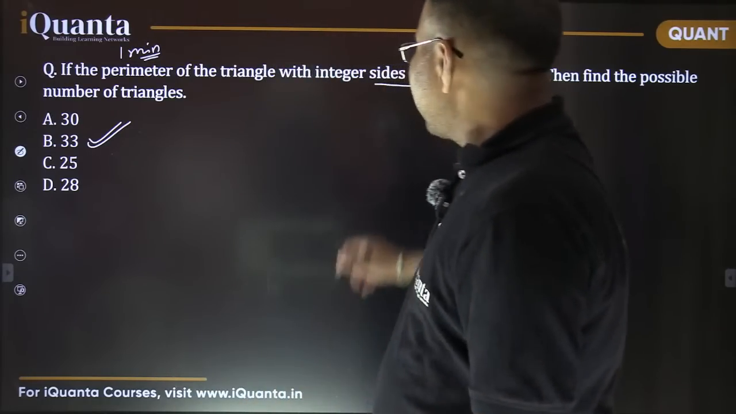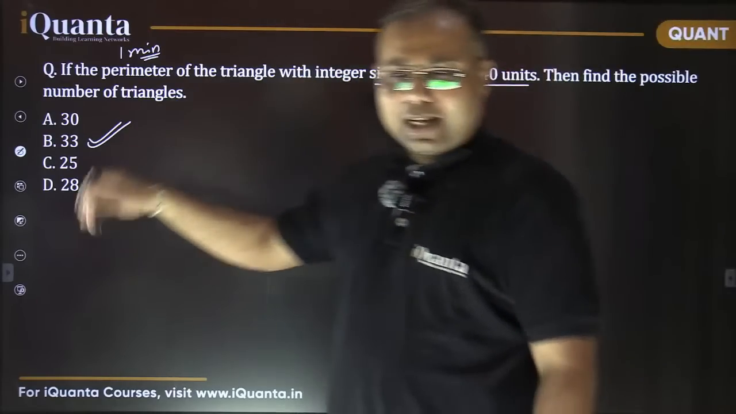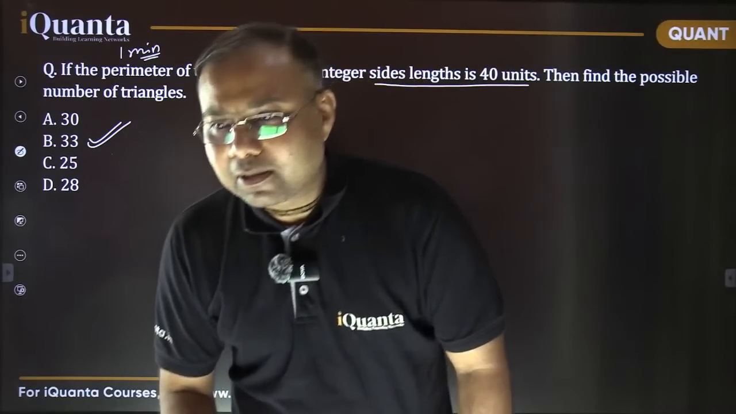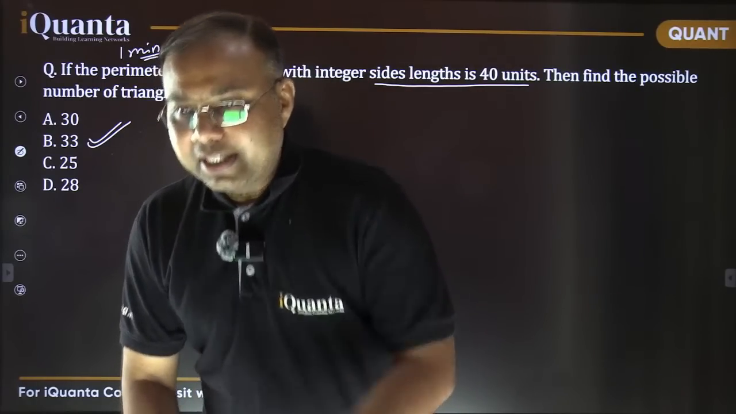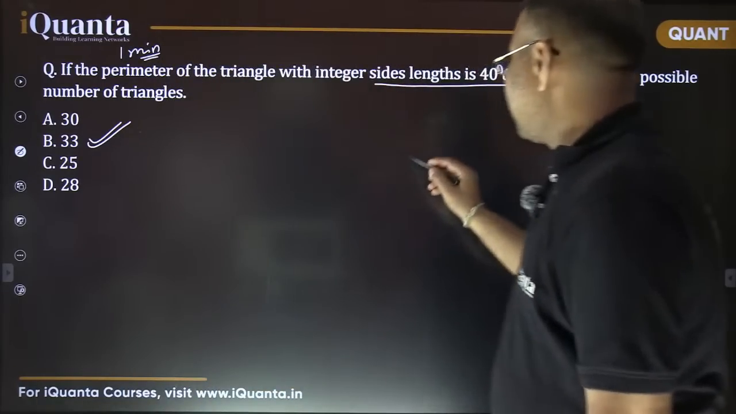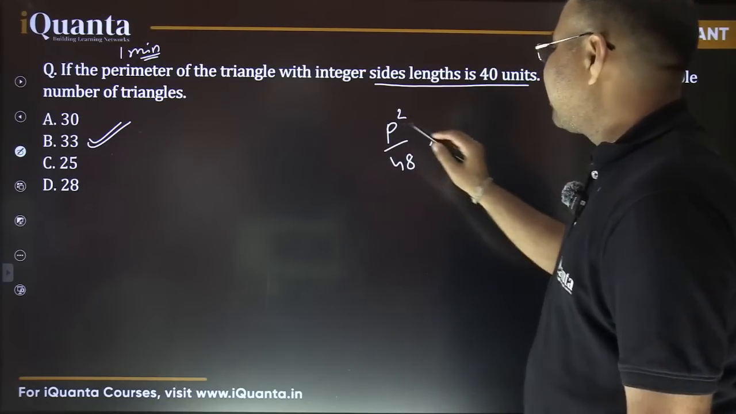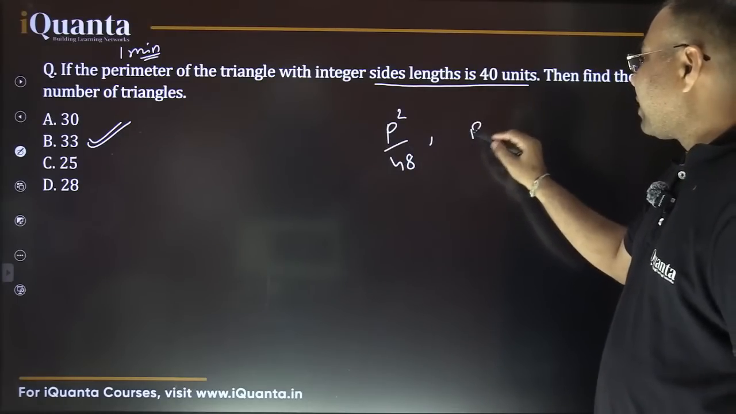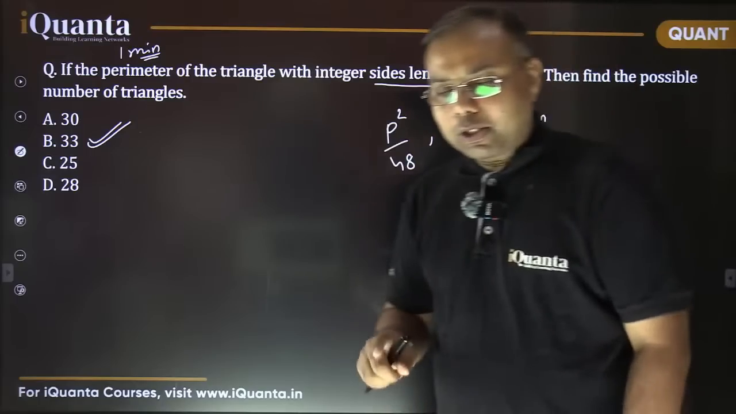See, what if this question is not asking about the number of triangles, but asks about some specific triangles? By taking the semi-perimeter we can do it. Okay, p square by 48 is fine. So the answer is p square by 48. When is this the answer? If p is even. There are two cases, don't forget that. If you are using the shortcut, then you must know it clearly.